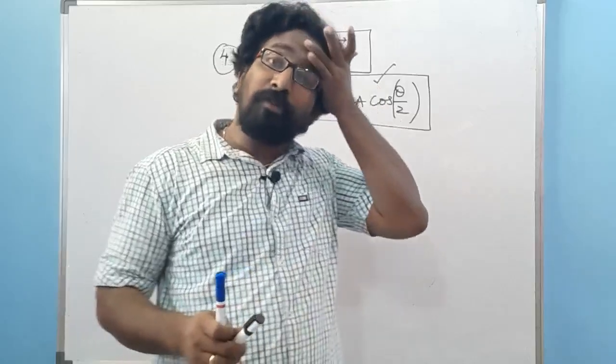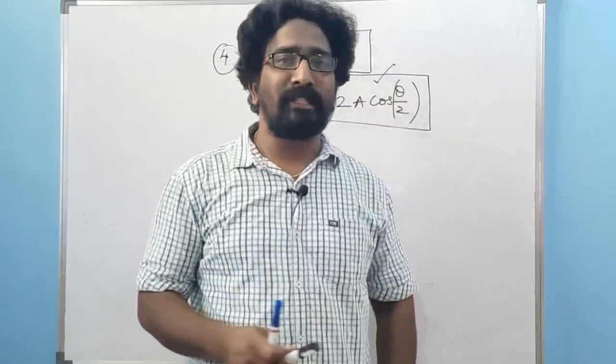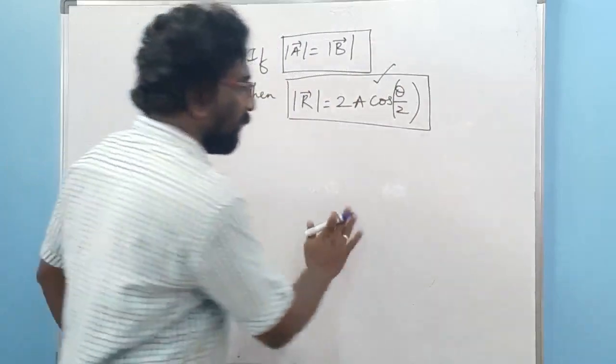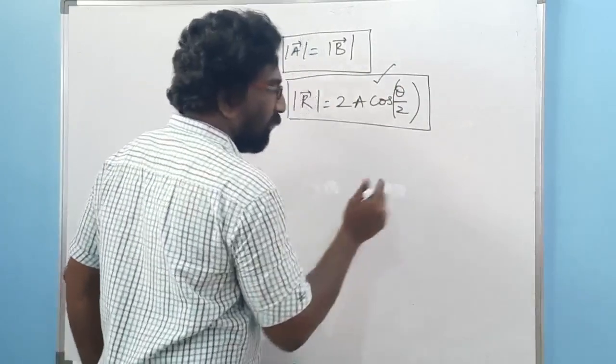See, and now up to now we have seen if the two vectors are having the same magnitude, then the magnitude of the resultant vector will be this one. Now see here, I'll try to draw that parallelogram again.